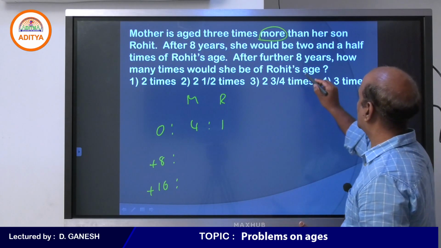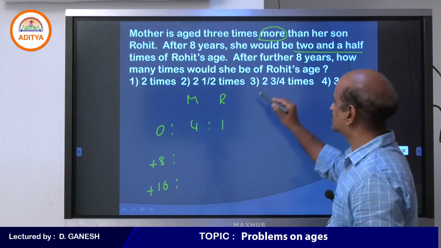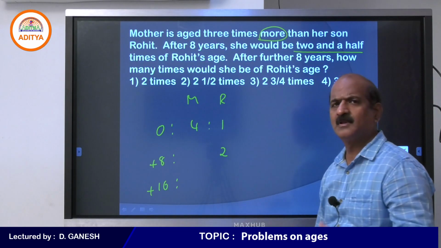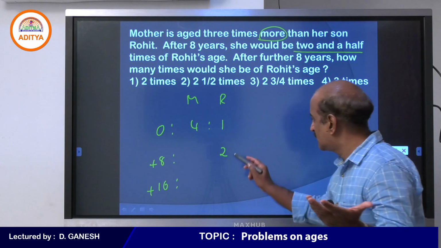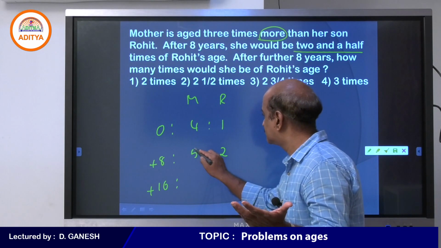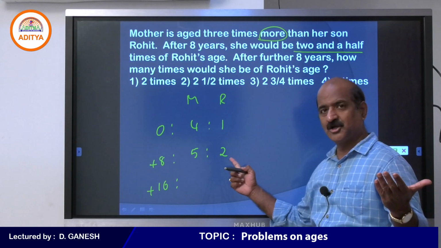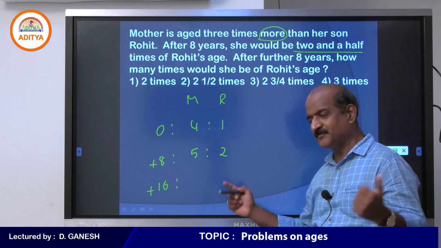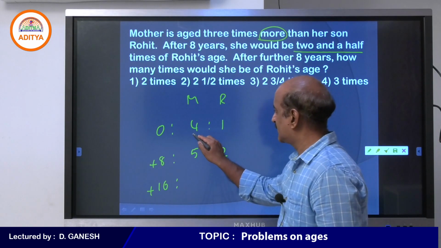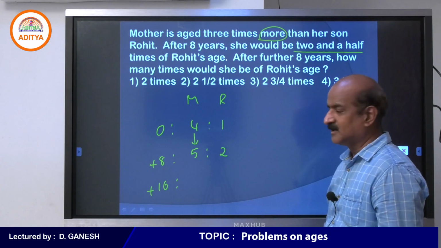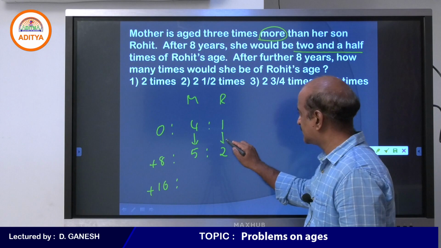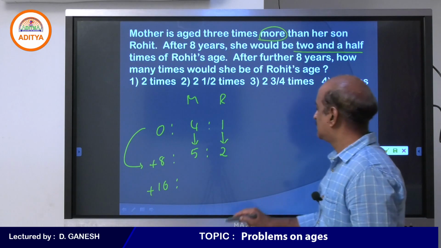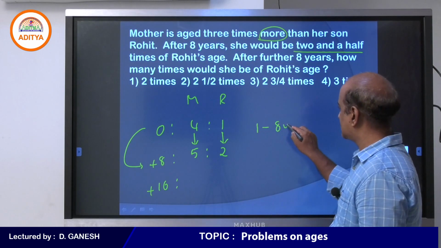After 8 years, she would be 2.5 times Rohit's age. After 8 years, let Rohit's age be 2 parts. Let us assume 2.5: 2 into 2 plus 2 into half. Come on. Mother's age increases by 1 part, and Rohit's age also increases by 1 part over a period of 8 years, which means in this question every 1 part is 8 years.